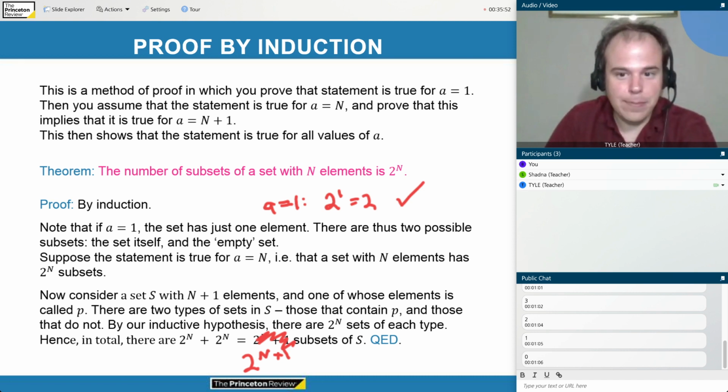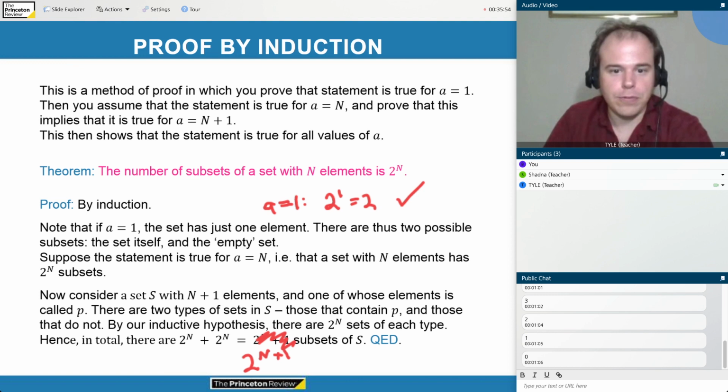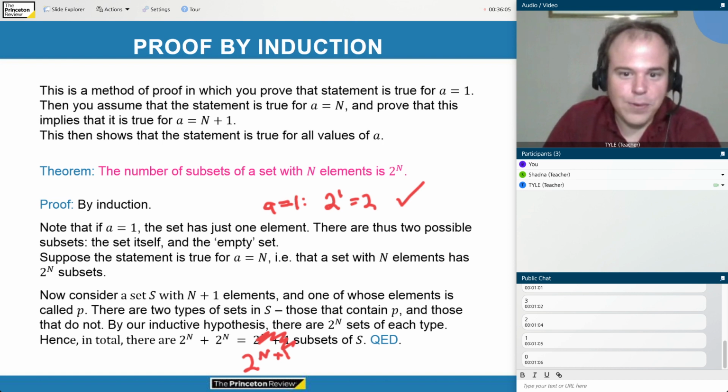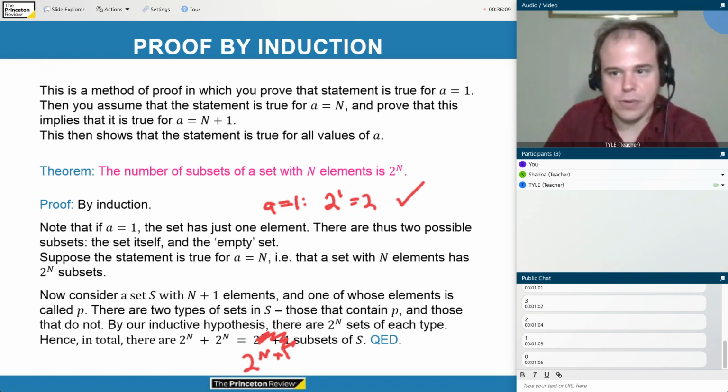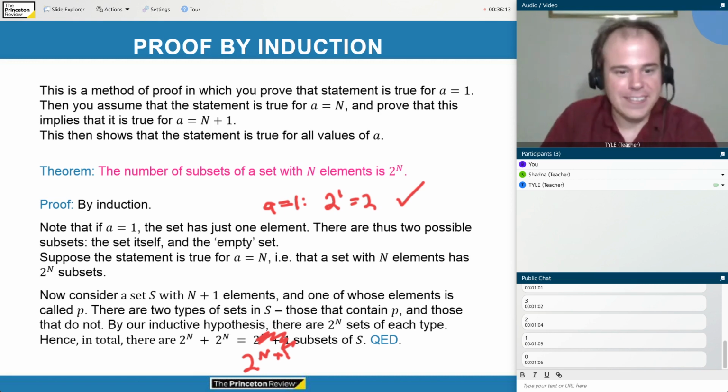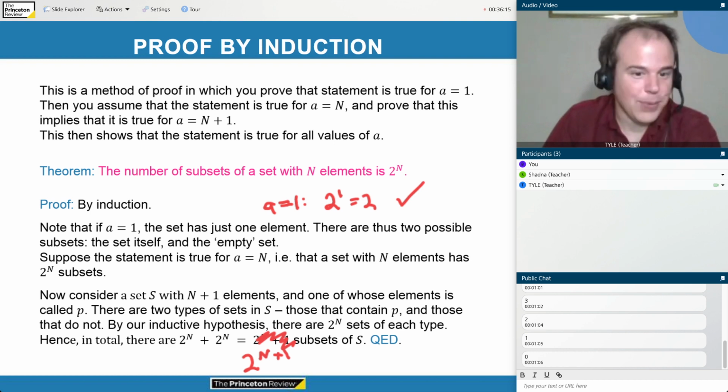So that's an example of a really powerful method called proof by induction. It kind of almost seems like magic because you get to sort of assume it's true and then use that in the very proof that it's true. But the reason it works is we prove that it's true for the first case, and then we prove that if it's true for n, then it must be true for n plus 1. I know this last one was a little harder, so if it didn't make sense to you, don't worry about it.